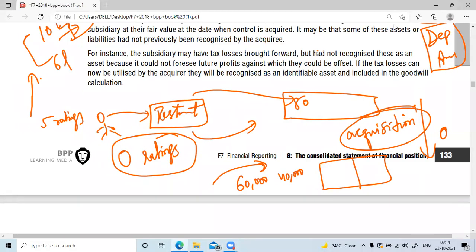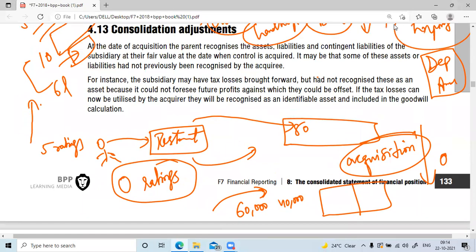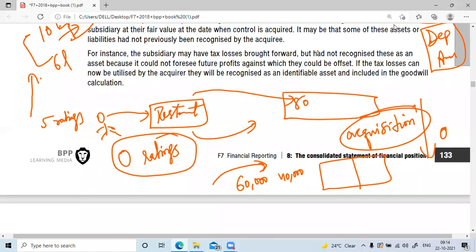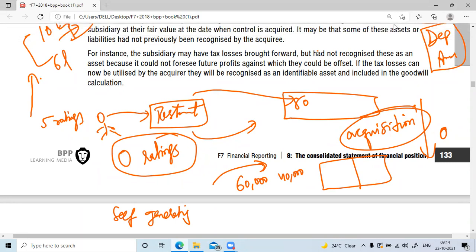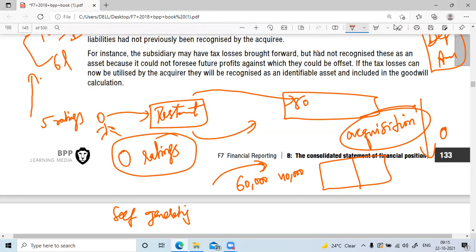So what I was saying is, goodwill is definitely fluctuating in our example here. Sometimes it is higher, sometimes it is low. And self-generated goodwill has no place in the books of accounts. But goodwill which is formed, which has got a value, why does it have a value? Because of one company acquiring another company. So goodwill created in an acquisition is the only goodwill shown or accounted in the balance sheet, and that goodwill should always be checked for